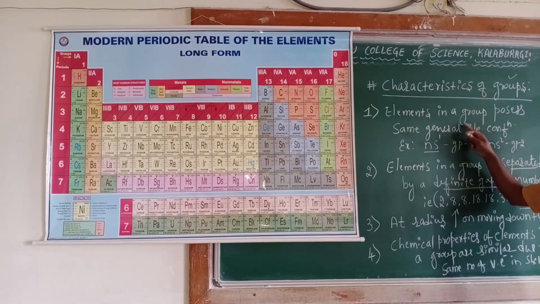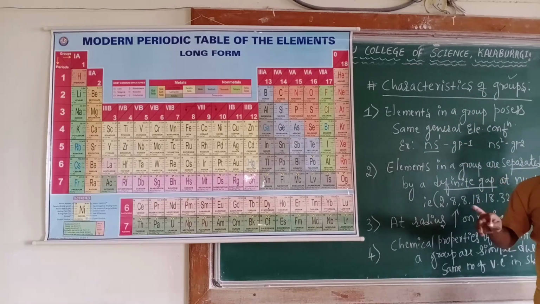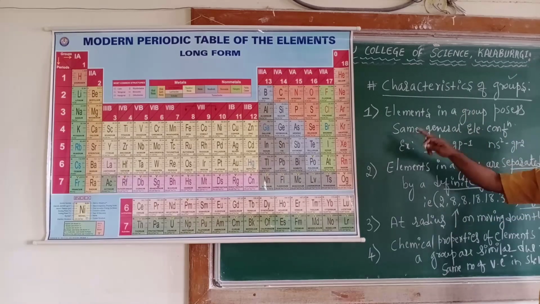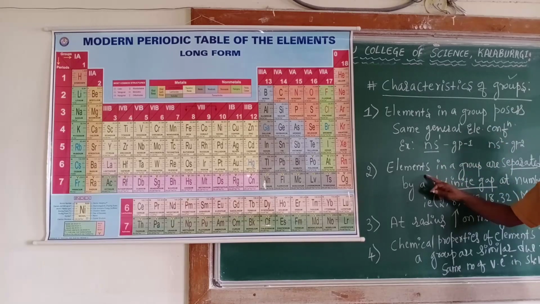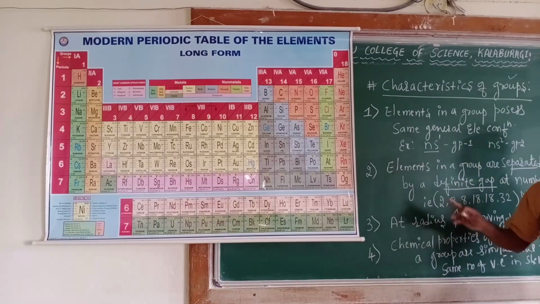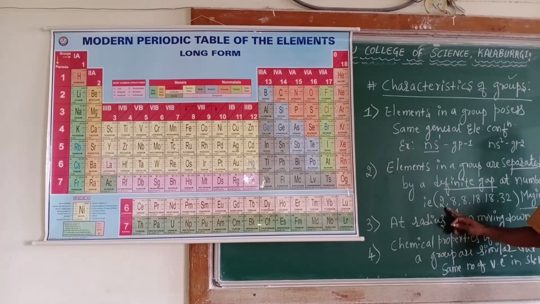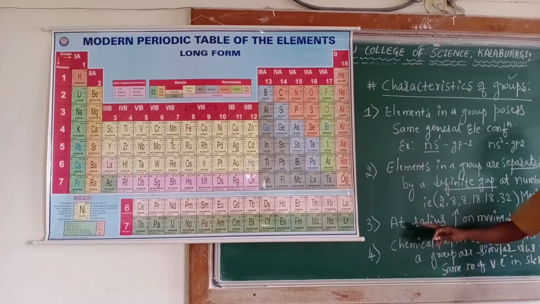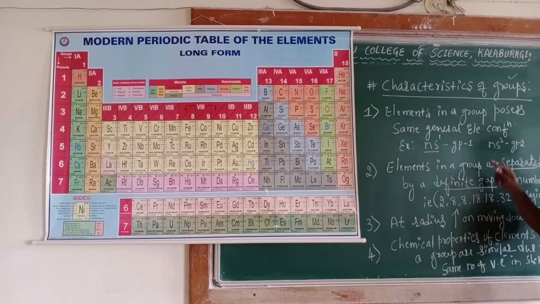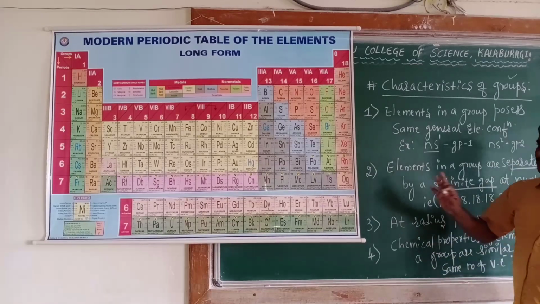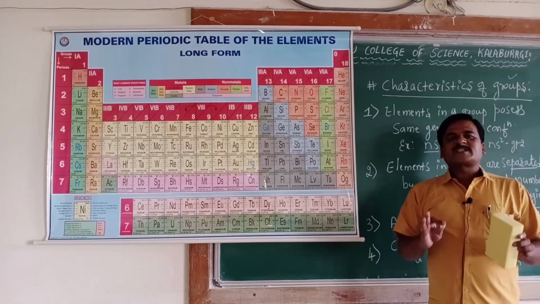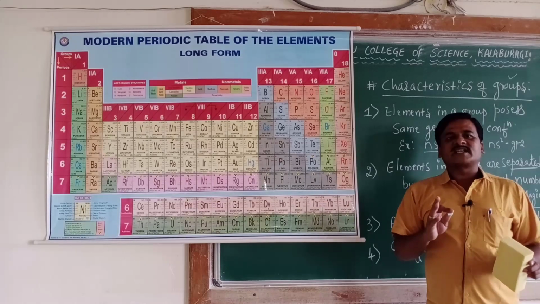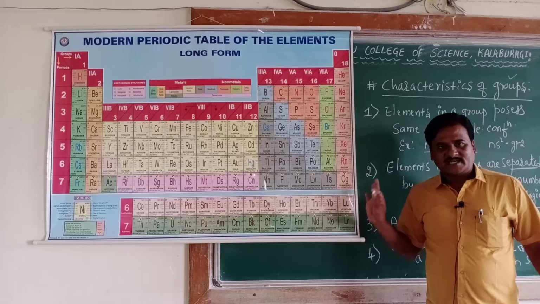Then what are the characteristics of a group? First point, elements in a group have the same general electronic configuration. Second, elements in a group are separated by a definite gap of atomic numbers such as 2, 8, 8, 18, 18, 32. These are called magic numbers. Third, atomic radius increases on moving down the group. And fourth, elements belonging to any group possess similar chemical properties because they contain the same valence electrons in their outermost shell.